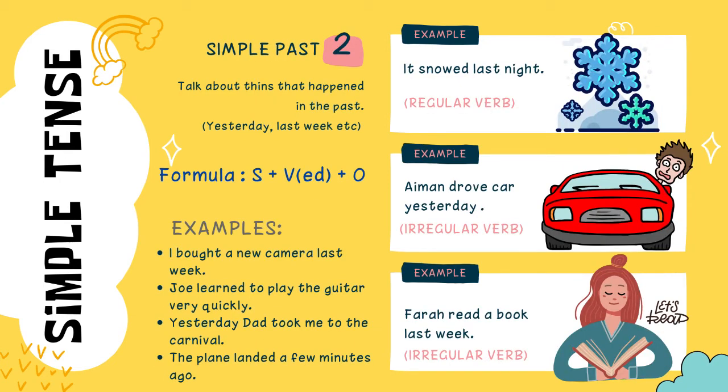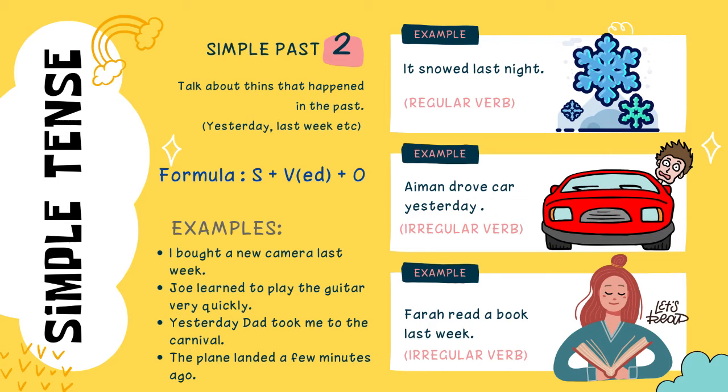Okay, here is the simple past tense. Simple past tense talks about things that happened in the past, for example, yesterday, last week, last month, and so on. Okay, the formula is subject plus verb. The verb needs to add ed for regular verbs, plus object. Okay, look at the example.